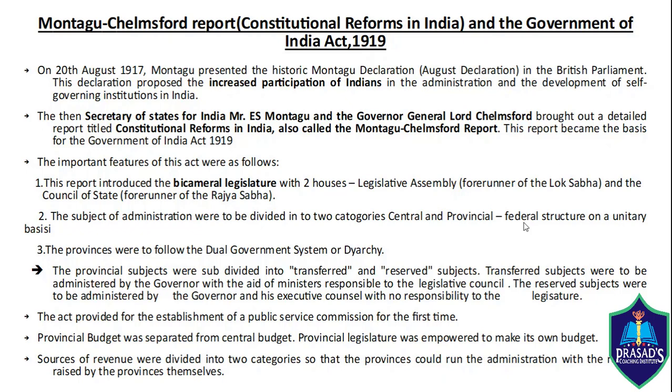The provinces were to follow a dual government system or diarchy. That means the provincial subjects were subdivided into transferred and reserved subjects. Also, the provincial budgets were separated from the central budget. The provincial legislature was empowered to make its own budget.